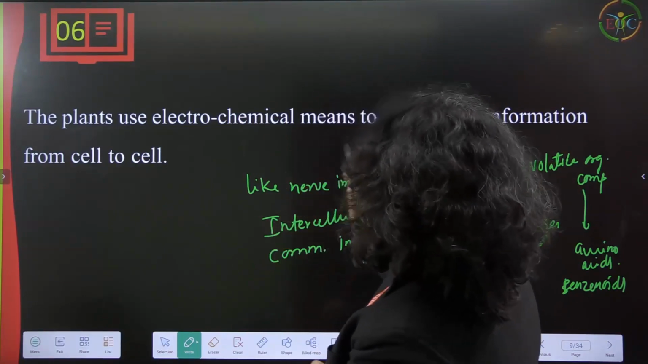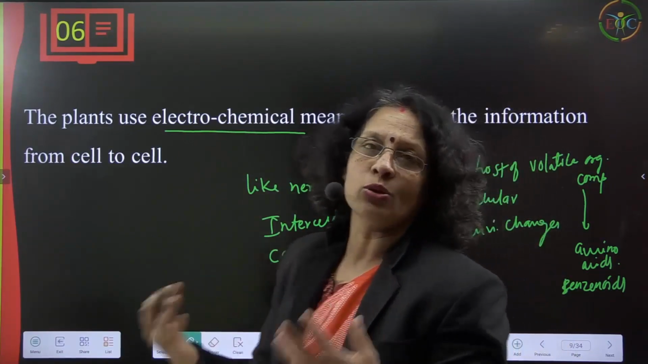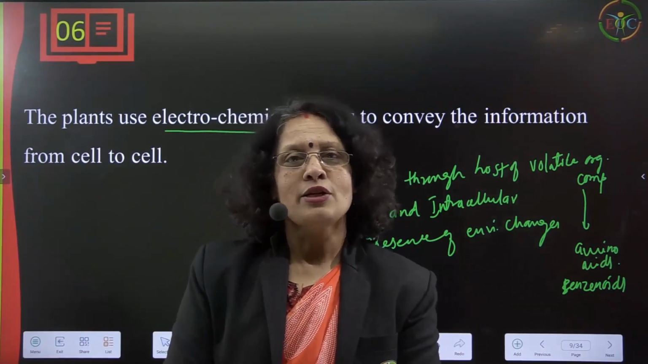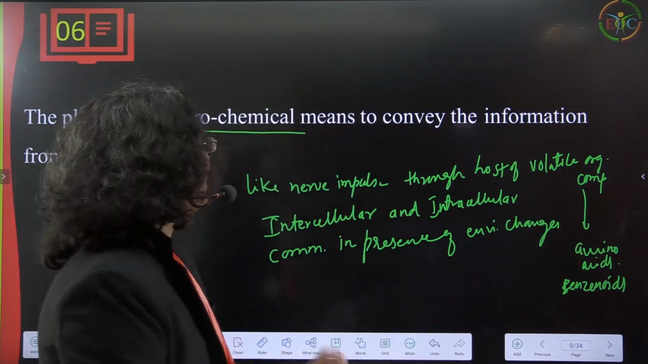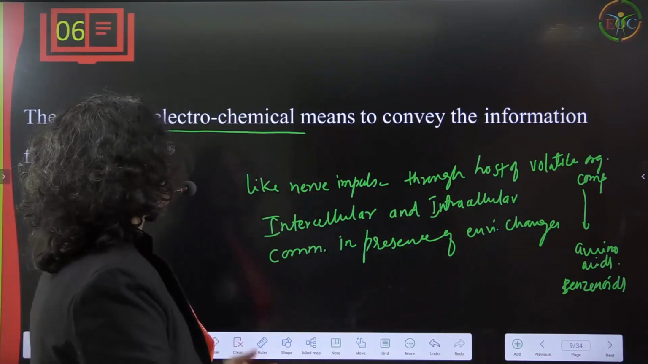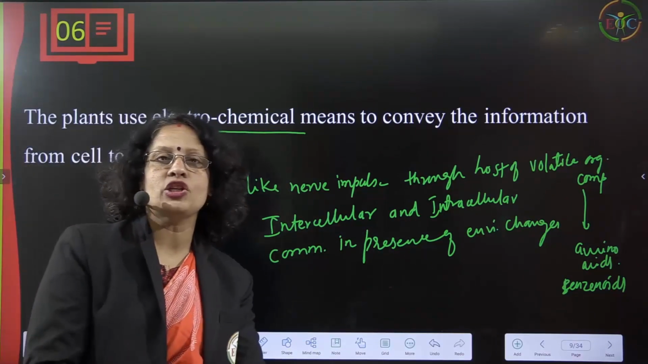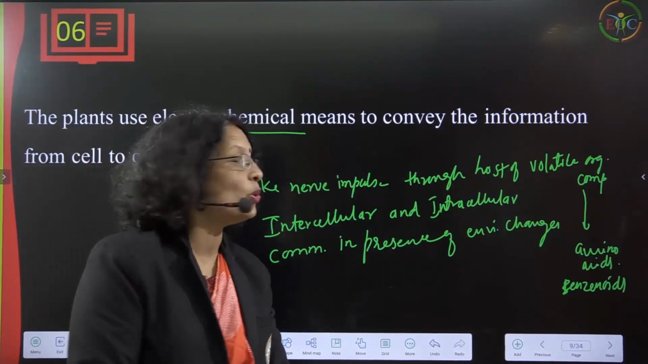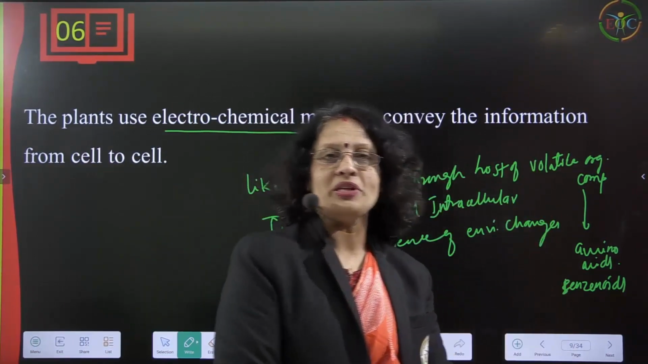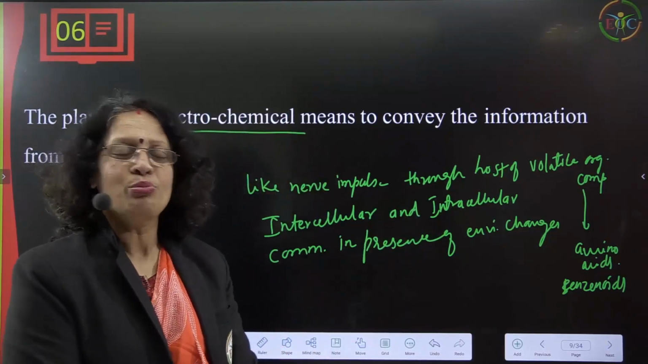So the plants use electrochemical means to convey information from cell to cell. Like in the human body, nerves and neurons are acting, in the same way in plants also the information from cell to cell is conveyed by electrochemical means. Like a nerve impulse, through a host of volatile organic compounds, like intercellular and intracellular communication in the presence of environmental changes or response towards a specific stimulus. There are a few volatile organic compounds, like amino acids or benzenoids, playing a role here. So they are called electrochemical means.